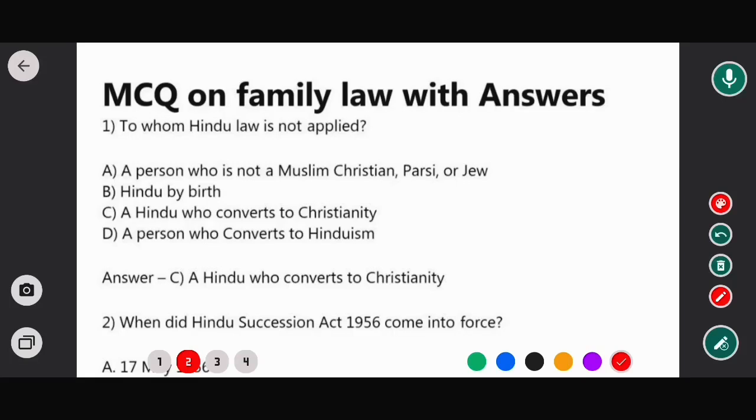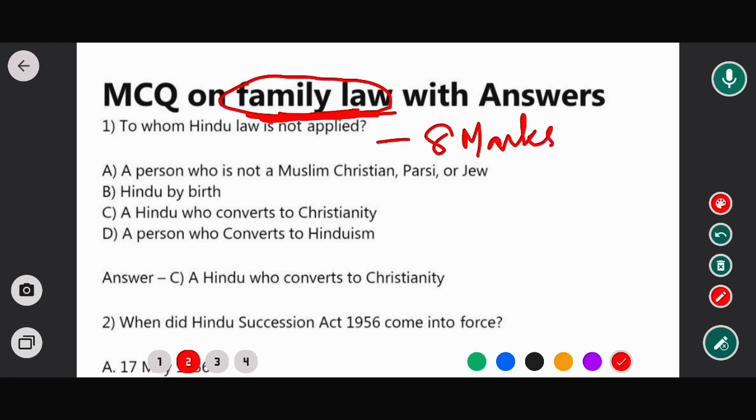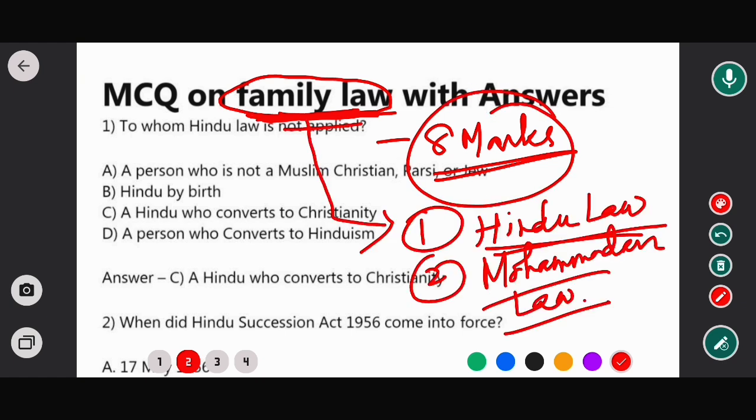Hello everyone. Today we will solve a few most important MCQs on family law, which is very important for our All India Bar examination this year, because in the syllabus this family law consists of a total of 8 marks. That means a total of 8 questions will be asked. So without any further delay, let's start today's session.